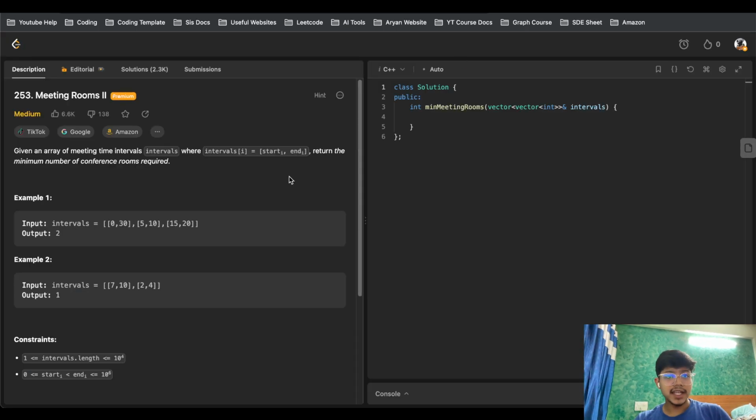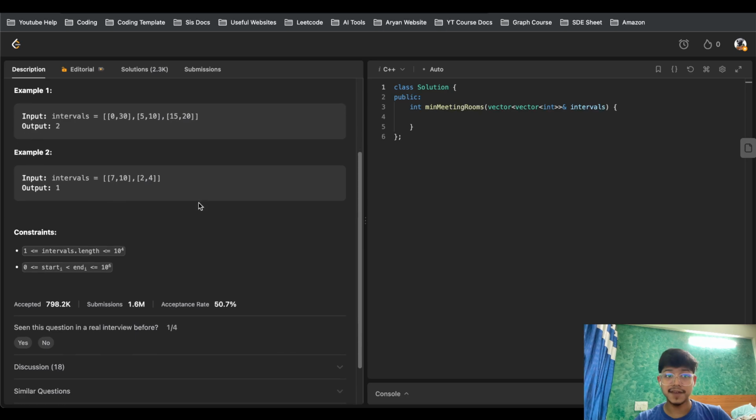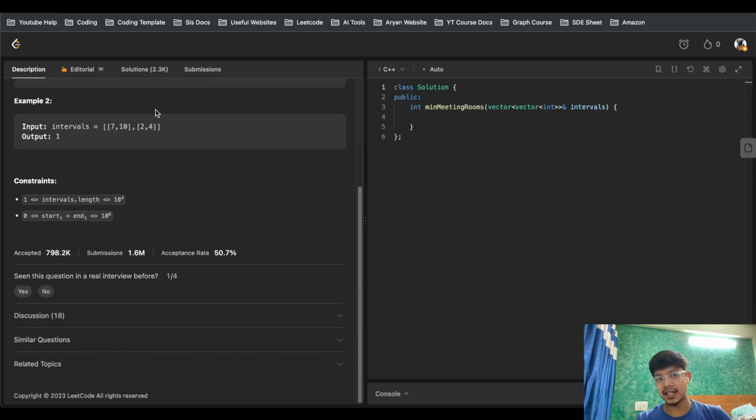Cool. Again, a question asked by Google and Amazon as well. Not sure why Facebook is not in here, because it is not a that frequent tag. Basically, the tags are just the 6 months kind of tag. These questions have reached a bit of a bottom in the list of ranking in the last 1 year. That's the reason the tag of Facebook is not here. But still, it's a very important, really asked question.